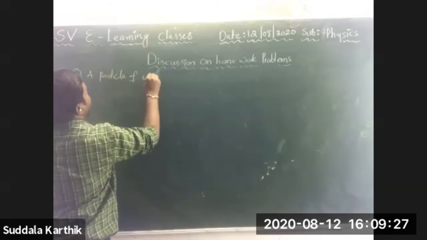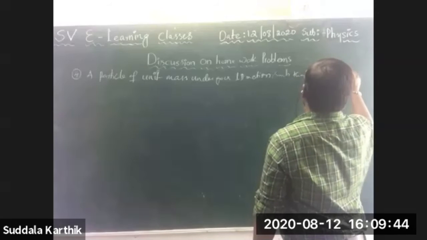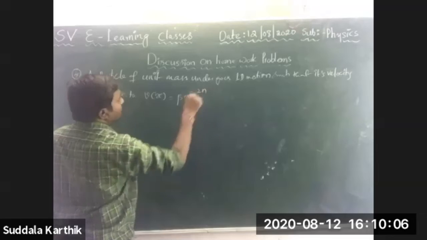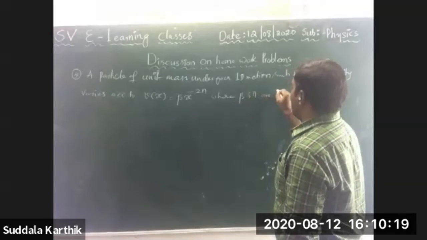A particle of unit mass undergoes 1D motion such that its velocity varies according to v of x is equals to beta x power minus 2n, where beta and n are constants, and x is the position of the particle.